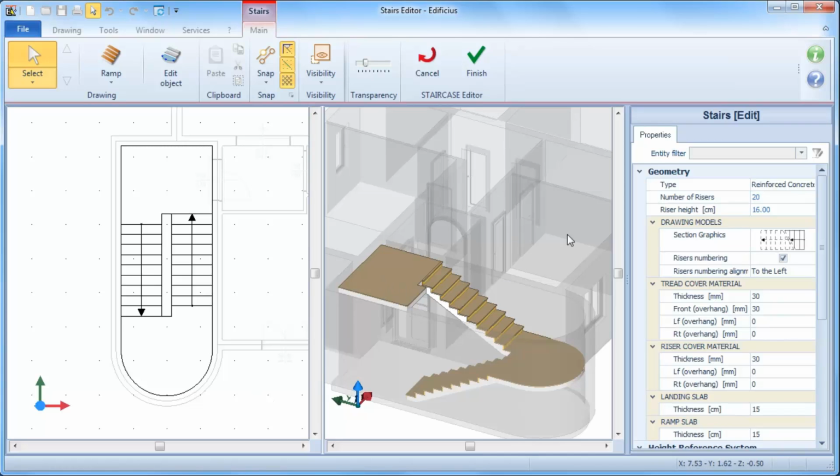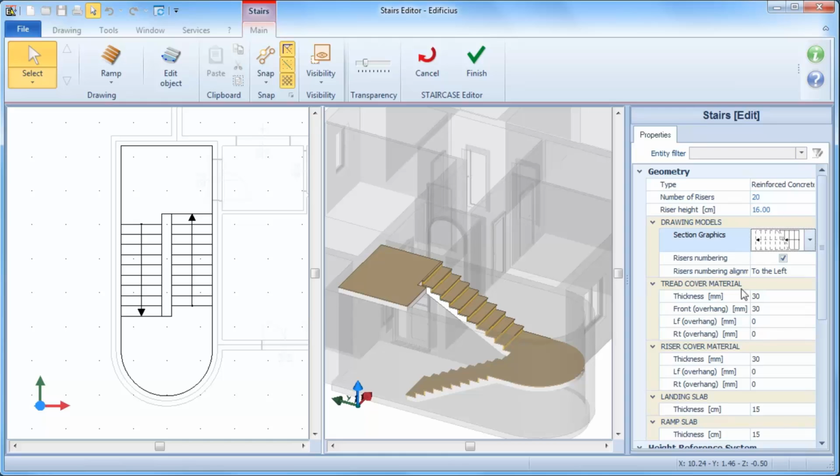After selecting the stairs object in the activated properties pane, you can change some of its features. We have the type, where we can choose between concrete, wood or steel. In the drawing models, we can choose the graphical representation and whether to have the number of risers shown or not.